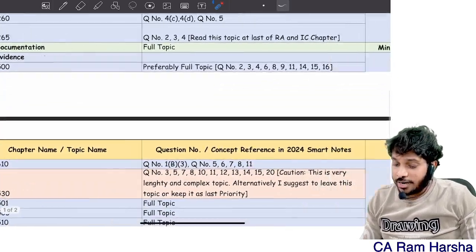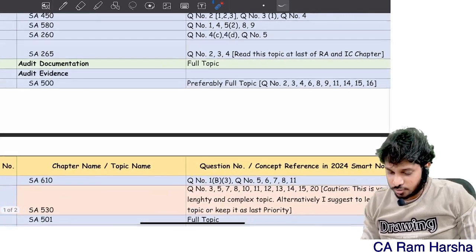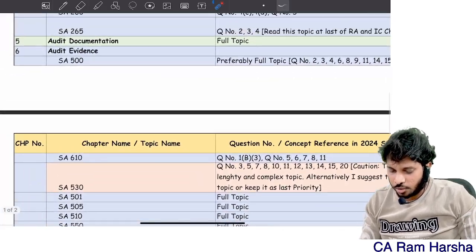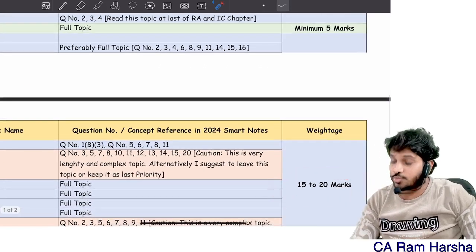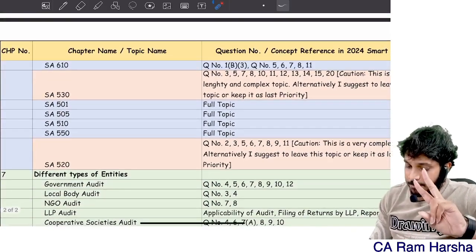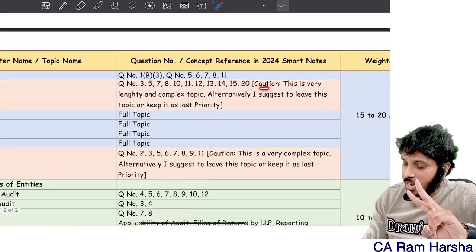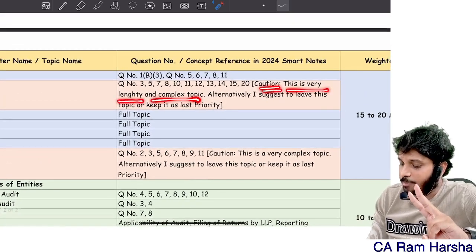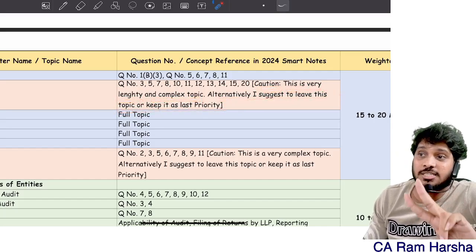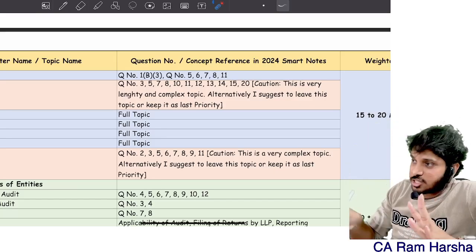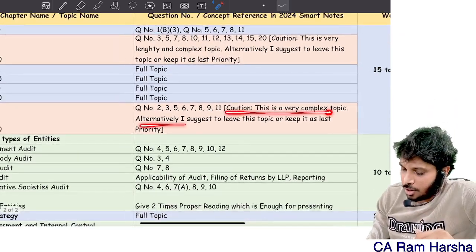Next, audit evidence. What is the weightage of audit evidence chapter? You see, audit evidence, actually they say 500, 610, all this is there, right? 15 to 20 marks. In this, I straight away tell 530 to ignore, 520 to ignore. Here I have given caution. This is a very lengthy and complex topic. I suggest to leave this topic or keep it as last priority. Means after you finish rest of the syllabus, study this if you still have time. Same with respect to 520.